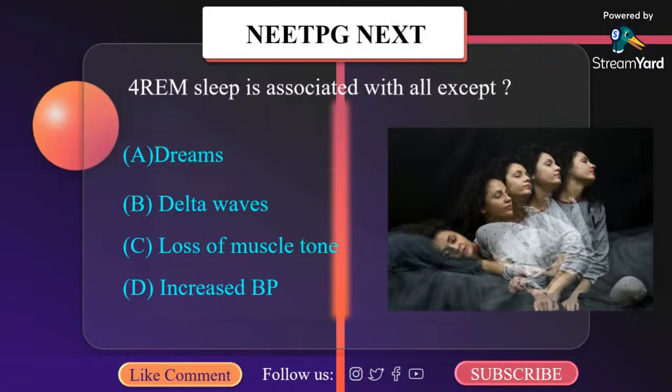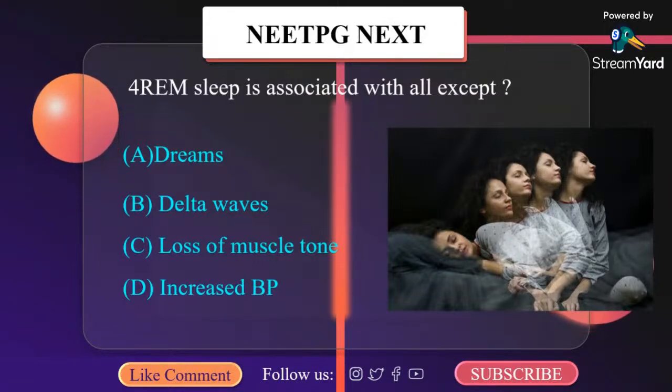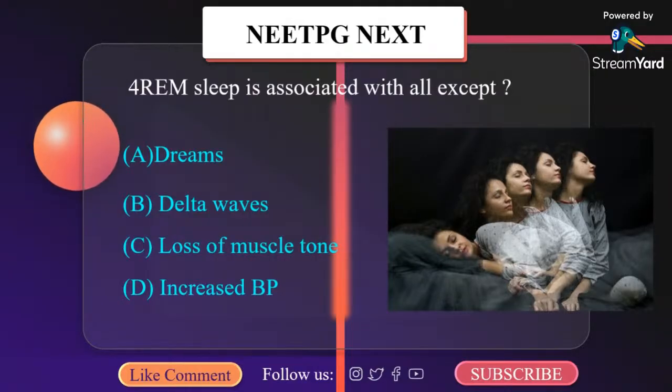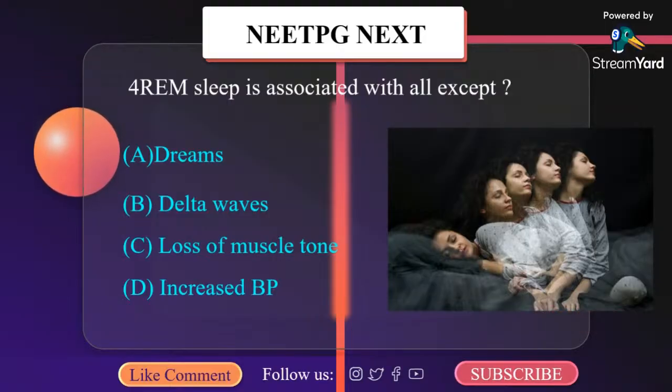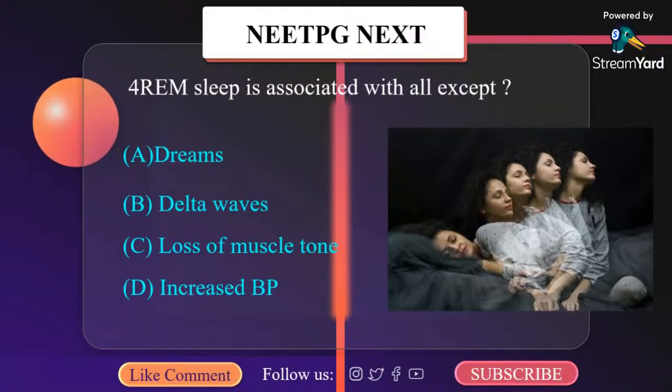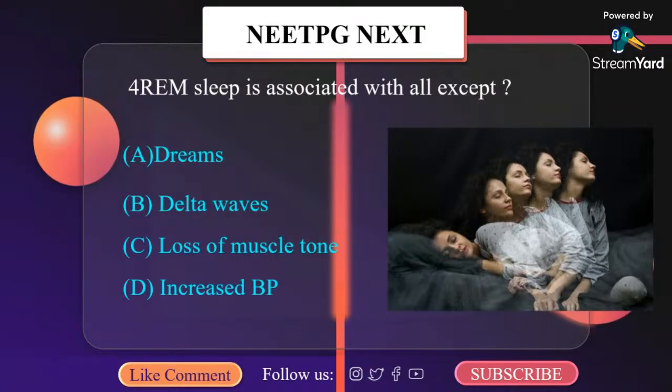REM sleep is associated with all of the following: dreams, delta waves, loss of muscle tone, increased sleep, except delta waves. Now, sleep is divided into two phases: NREM sleep or slow wave sleep, and REM sleep.